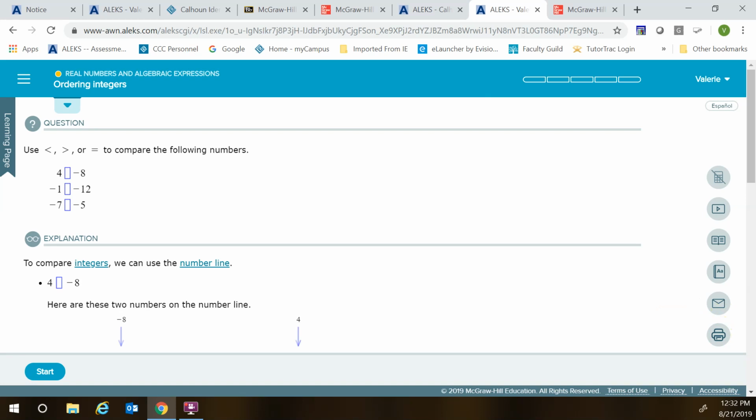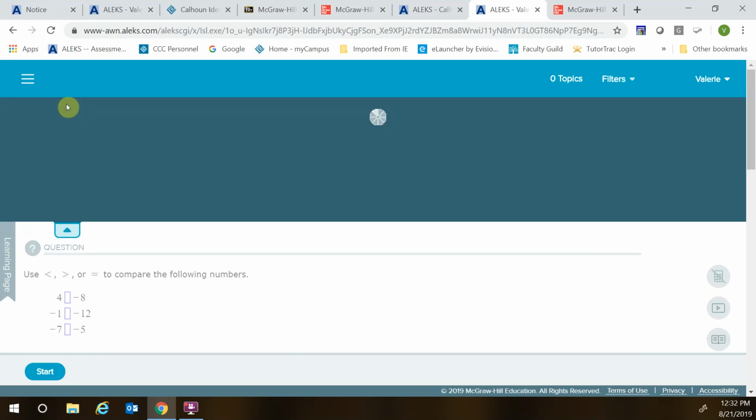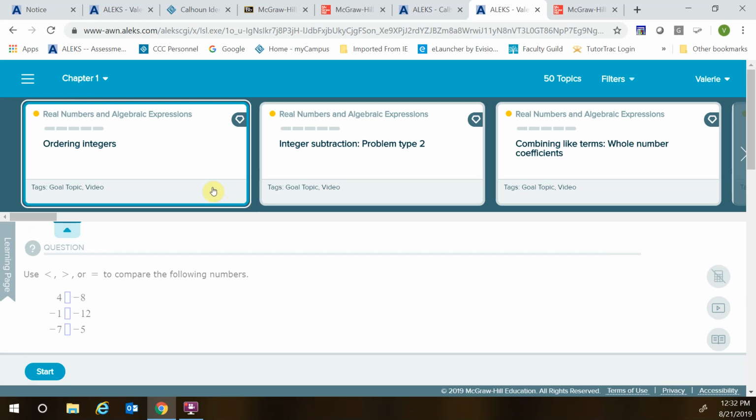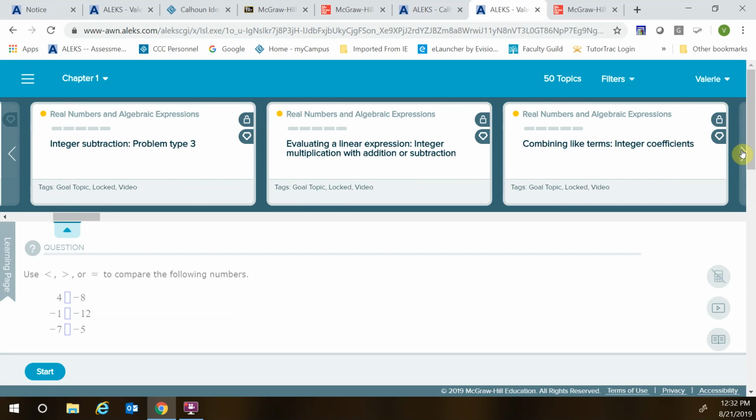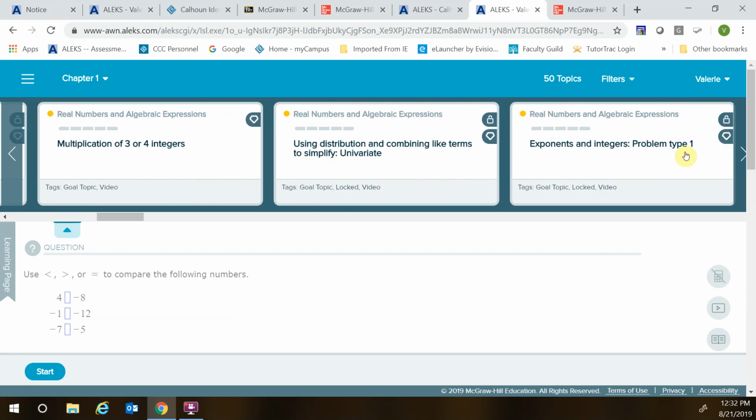Now, while we're on this page, I want us to do some things. I want you to see there's a down arrow right here. If you're on a problem and you're getting really frustrated and irritated and you want to just move on to something else, if you click on that down arrow, that's going to pull up what I call the topic wheel. And then this is going to give us topics that you can work on. And you can scroll the wheel. You just push the little arrow over here on the right, and you can scroll through.